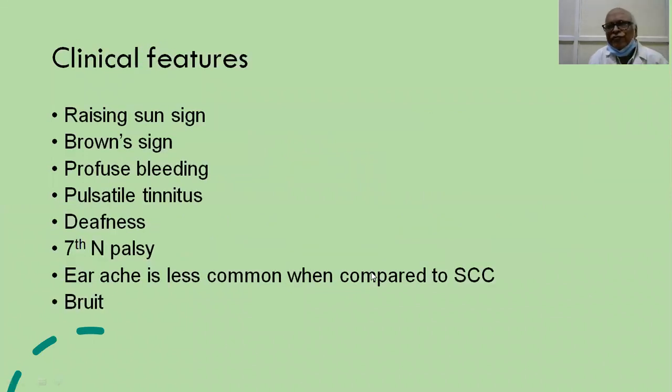Now, what are the clinical features by means of which we can diagnose glomus tumor? First is the rising sun sign. Very classically, from the floor of the external canal, you will find pinkish discoloration like a sun. This is the rising sun sign, which is characteristic of glomus jugulare tumor.